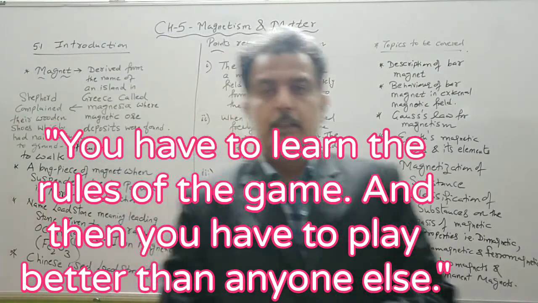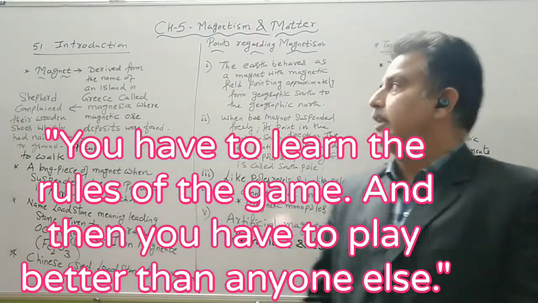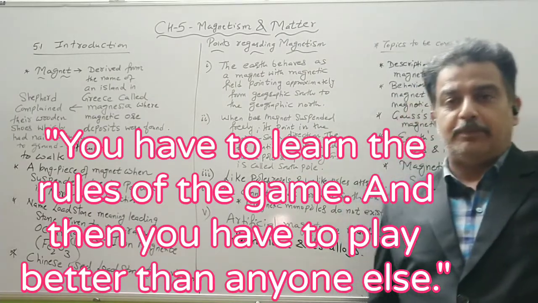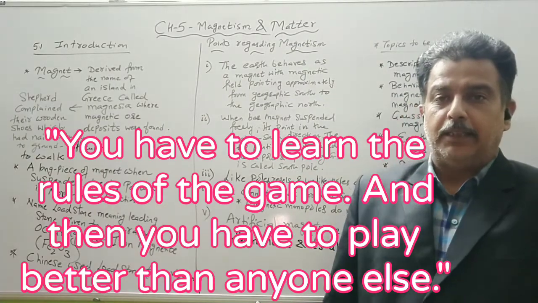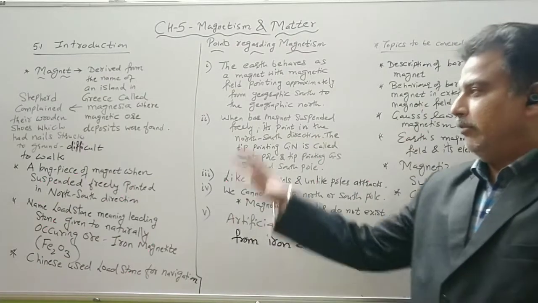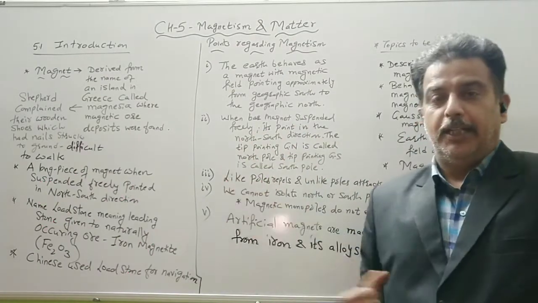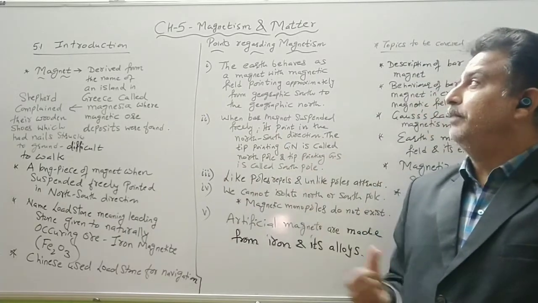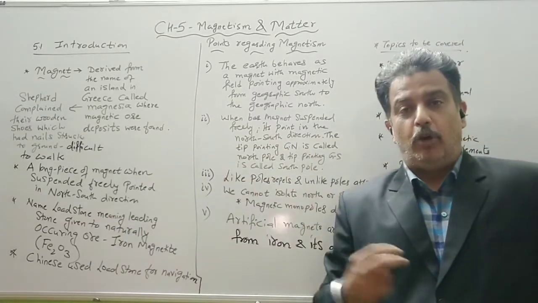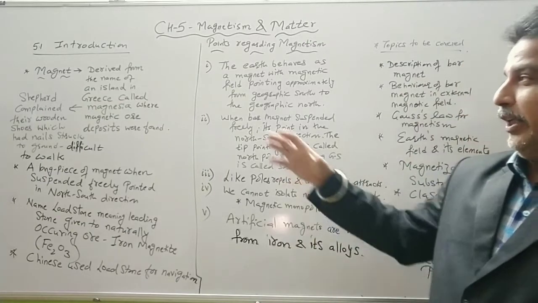Hello students, today we will start chapter number 5, which is magnetism and matter. We have an introductory part where we have some story regarding how the word magnet evolved. So the introduction is like this.